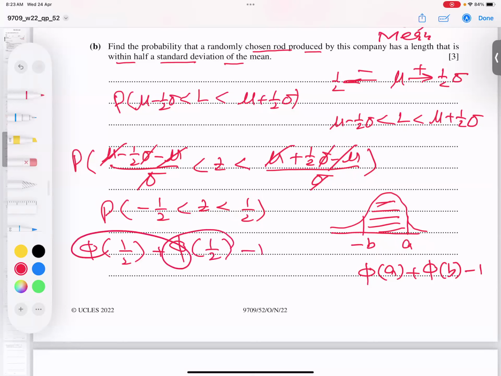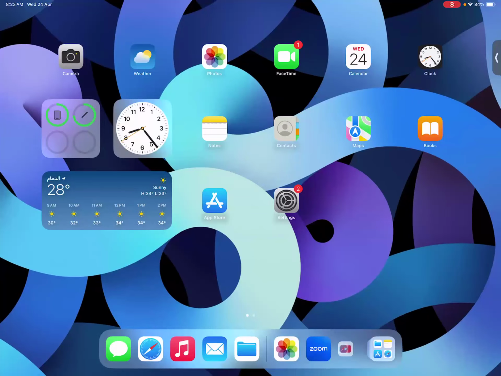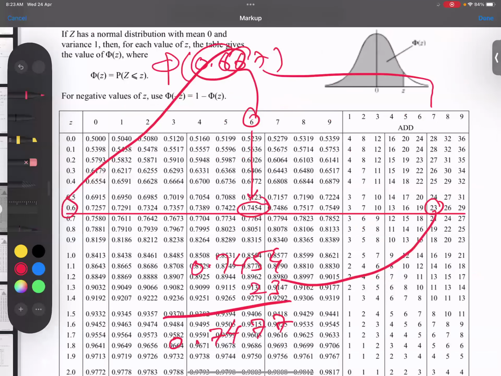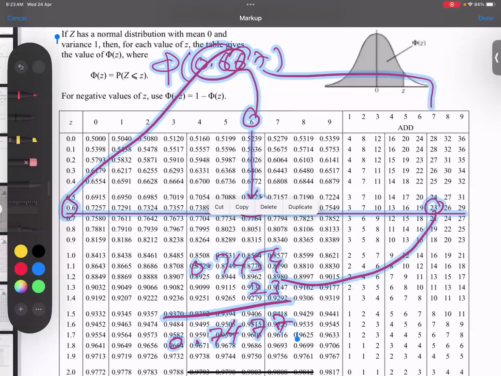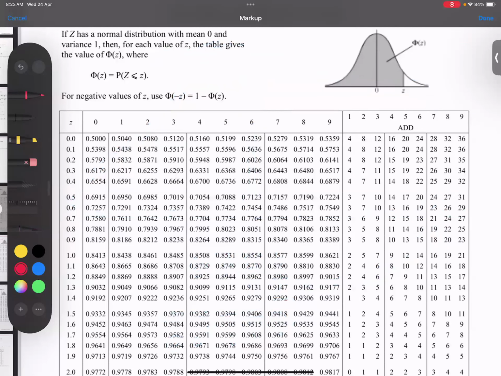So phi plus phi gives 2 phi, so 2 phi of half minus 1. Now students, if I check, this is 0.5. Let's see how we can find 0.5 in the table: 0.50 gives 0.6915.